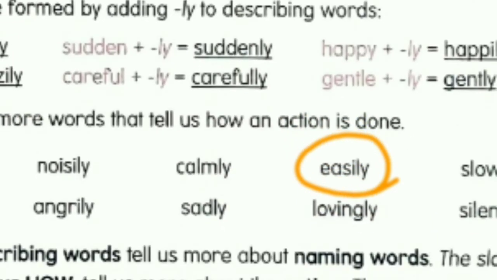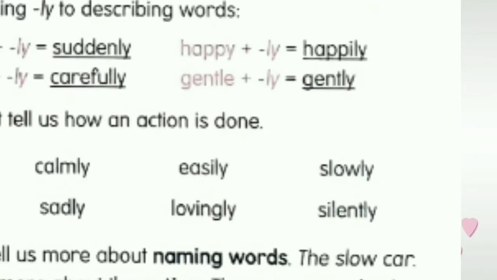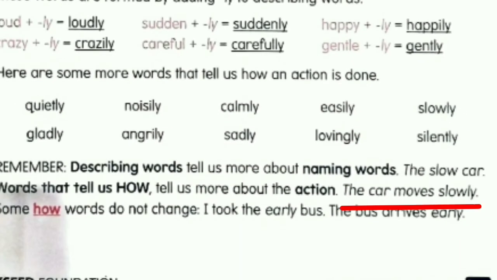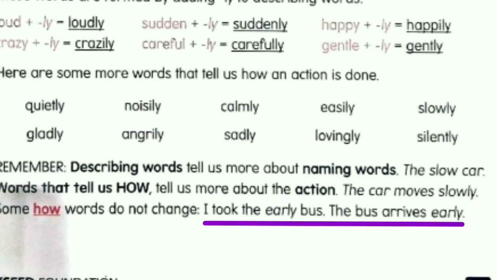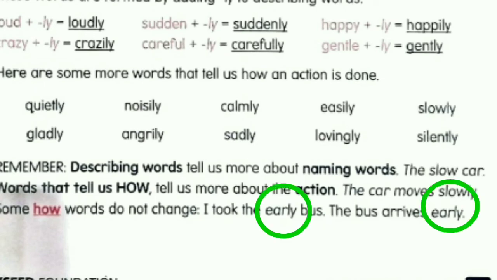Easy, easily. Slow, slowly. Silent, silently. These are some examples of adverbs. And let's see this sentence. The car moves slowly. Some words do not change. For example, I took the early bus or the bus arrives early. In some words, we don't need to make any changes.